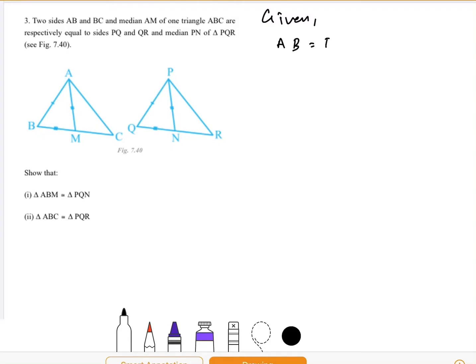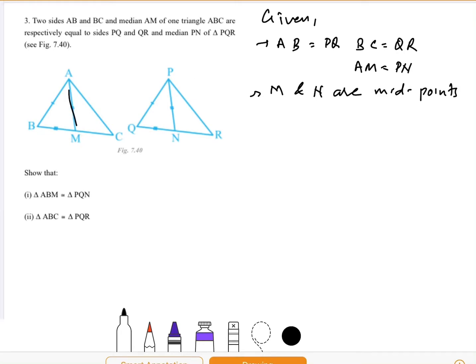AB equal to PQ, BC equal to QR, and AM equal to PN. Also it has been given that points M and N are midpoints because AM and PN are medians. Median means the line joining midpoint to opposite vertex.